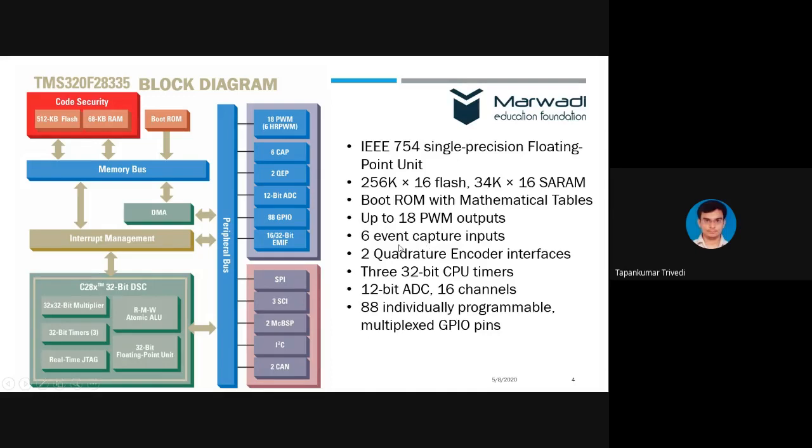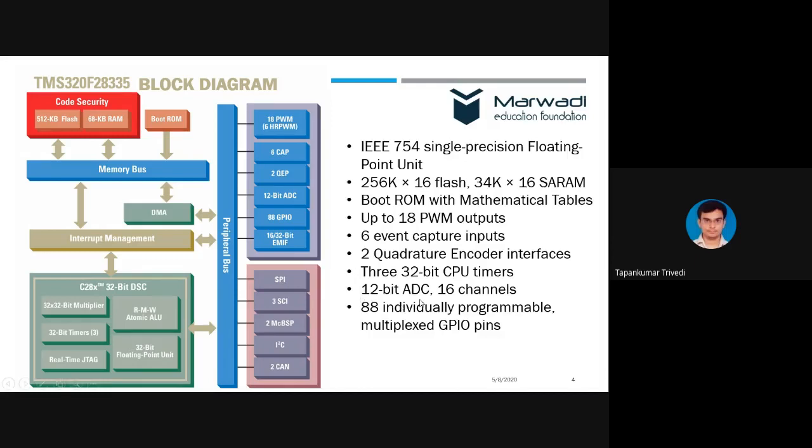We have 6 event capture inputs. They are just the opposite of the PWM. Then we have two quadrature encoder interfaces. What it means is that we can easily measure the speed of two motors simultaneously, right? This quadrature encoder pulse unit, QEP, is mainly used for measurement of speed in the motor.